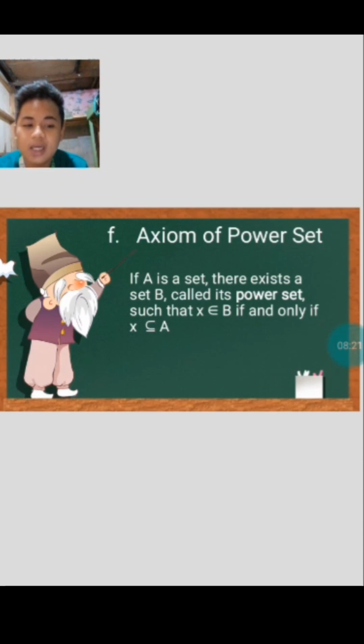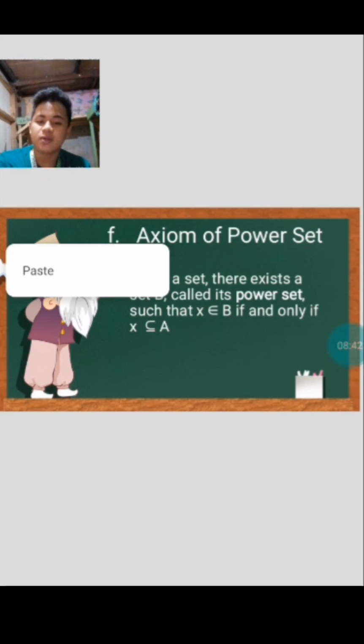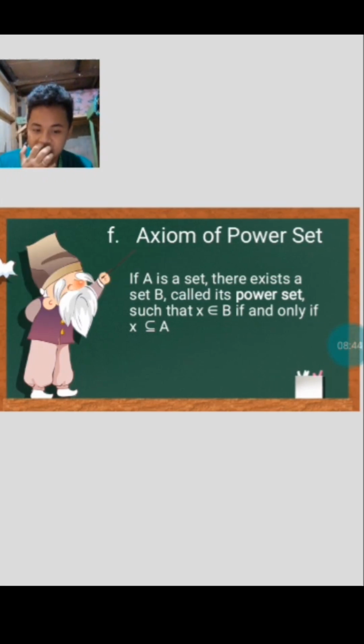More formally, we define the unary function symbol P by stipulating P of X equals Y if and only if for all Z, Z is an element of Y if and only if Z is a subset of X. So as an application of the axiom, we have so far defined the smallest non-empty inductive set containing the null set. It is denoted by omega, which will be the smallest set containing the natural numbers.